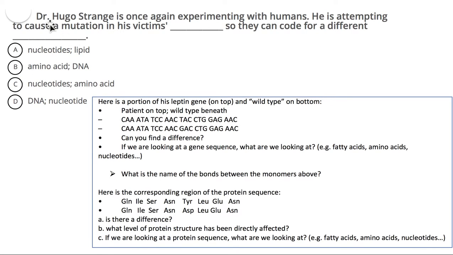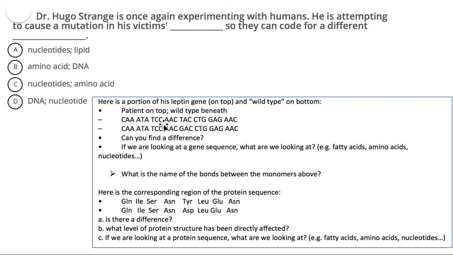Then we have this question. Dr. Hugo Strange is once again experimenting with humans. He is attempting to cause a mutation in his victims' blank so they can code for a different blank. If you remember our case study of the little kid that couldn't stop eating, we were looking at the gene sequence first. And if you answered this question in your handout, we were looking first at what? Nucleotides, which were giving the instructions to do specific what? Protein sequences, right? And proteins are made of amino acids.